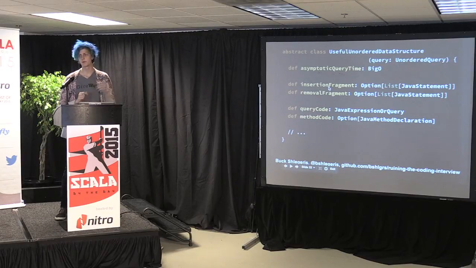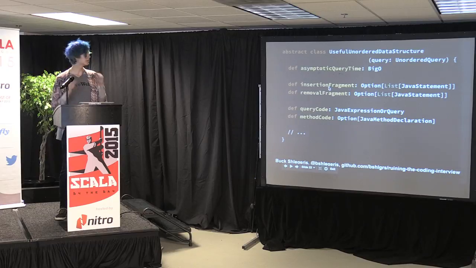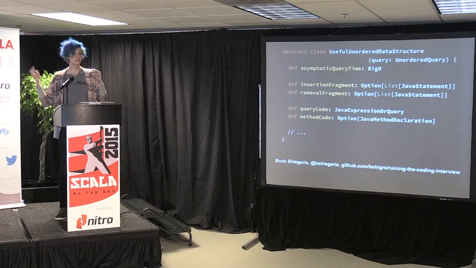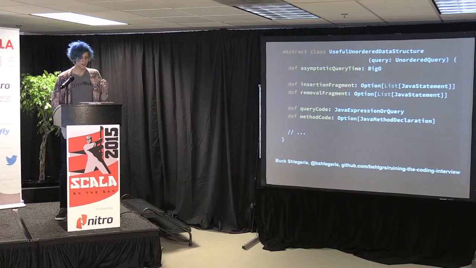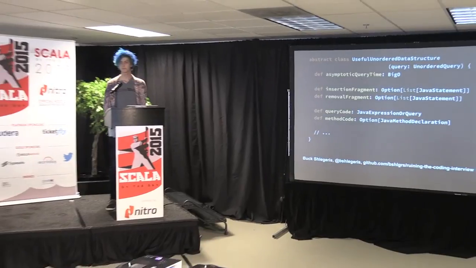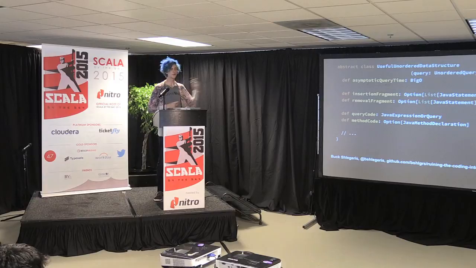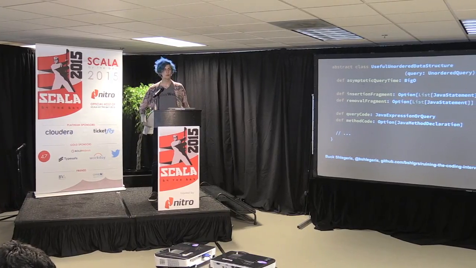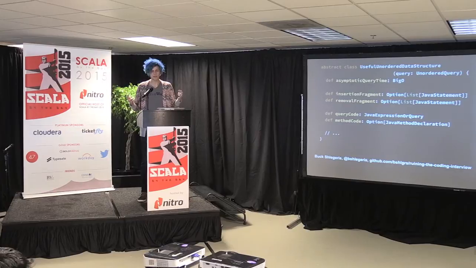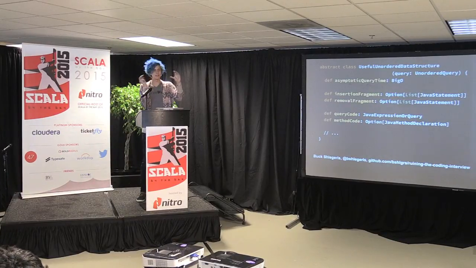It has an insertion fragment, which means a list of Java statements that you need to execute when someone is inserting something into your data structure. It's got a list of things you need to do when someone's removing them. Who knows why that's an option of list of Java statement instead of just a list of Java statement? Might not support the operation? Yes, not all data structures support insertion and removal. If we've got a Bloom filter, it's not going to support removal. And in the case before, where I want to maintain the minimum of something, it's really easy to support that if no one's removing anything by just keeping it in one place. So in that case, my removal fragment would be none.